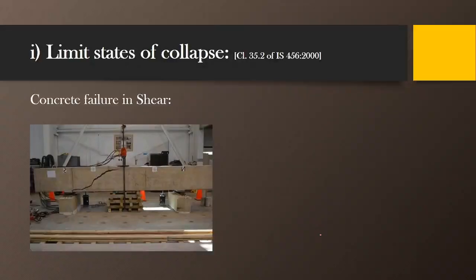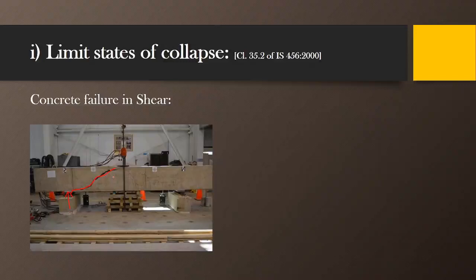Concrete failure due to shear. As we know, the shear is maximum at the support, so you can see that the shear cracks have formed starting from the support. Here is the support provided, so the shear cracks start from here.